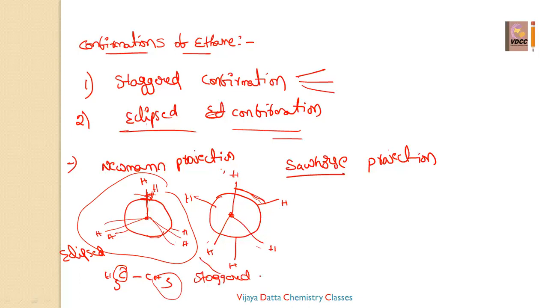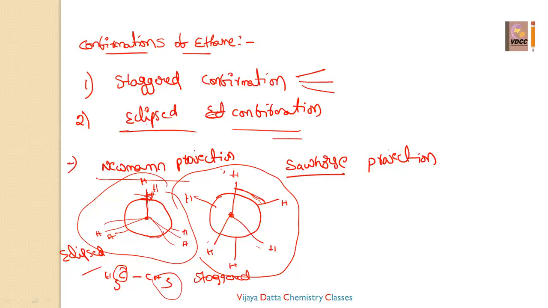This is the ethane molecule representation in Newman's projection. This type of projection is called Newman's projection. In eclipsed form, the distance between the hydrogen nuclei is 2.29 angstroms, but in staggered form it is 2.55 angstroms. So the distance between the carbon and hydrogen we can consider over here.